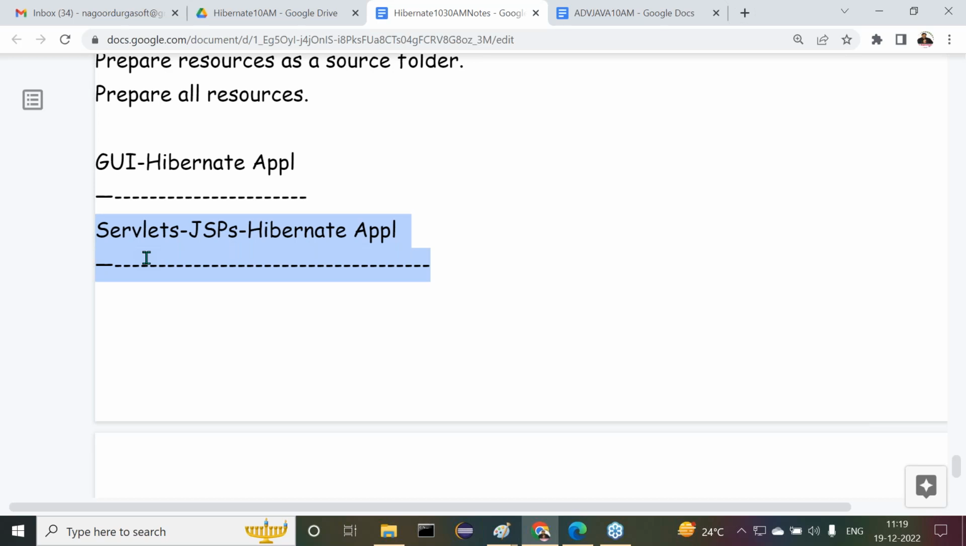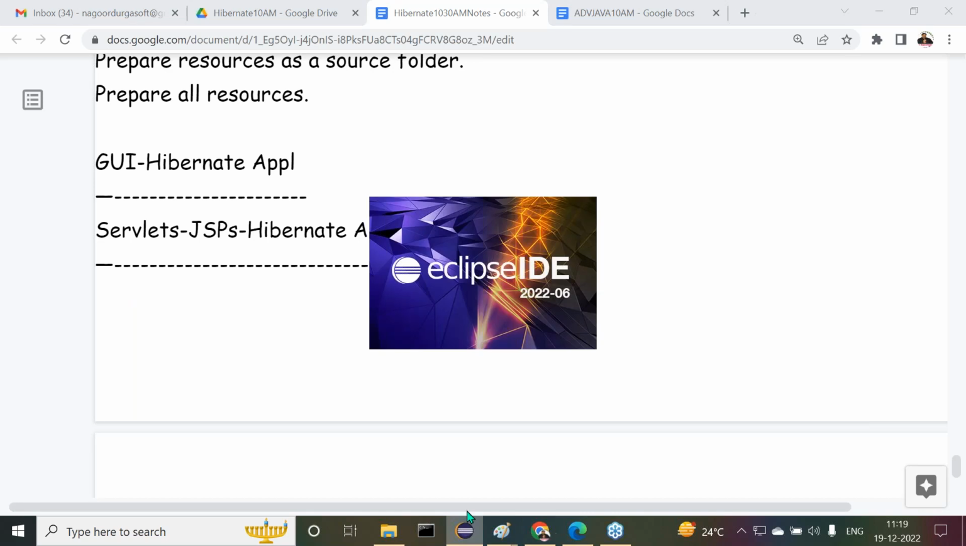Right. I think we stopped in the middle. That application was not executed. Let's check this one. Right, guys, and which IDE are we using there? Let me open this IDE.